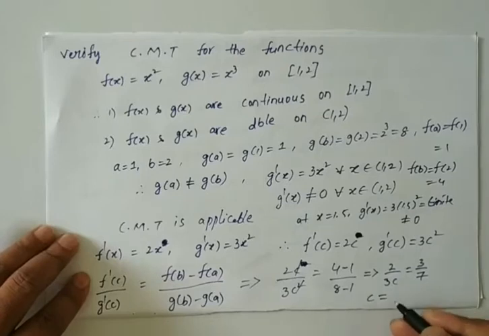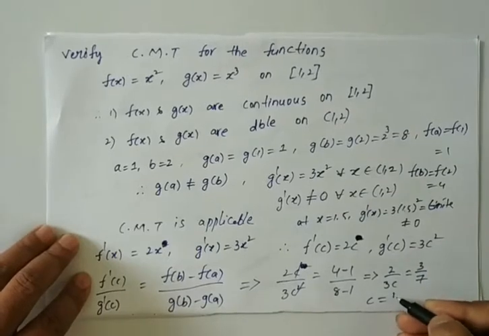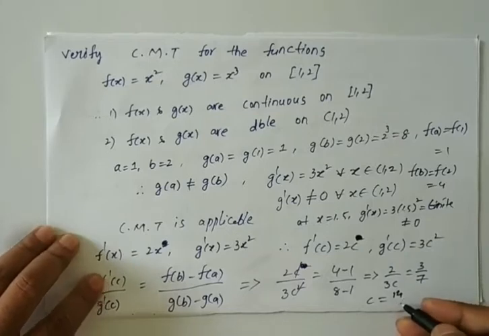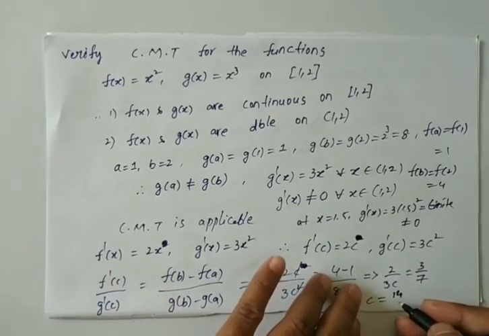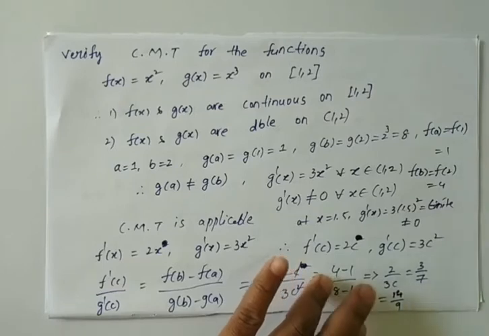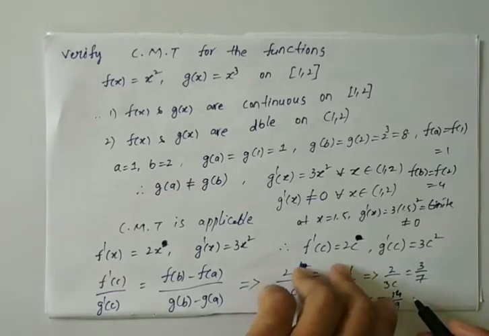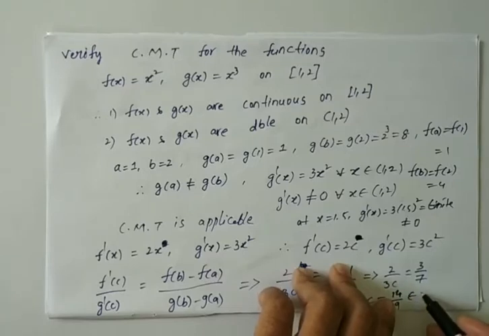Tell me what is c? 14 by 9. Please check it. Okay, 14 is equal to 9c, c is equal to 14 by 9. 14 by 9 is nothing but 1 point something. Therefore, it belongs to open interval 1 comma 2.